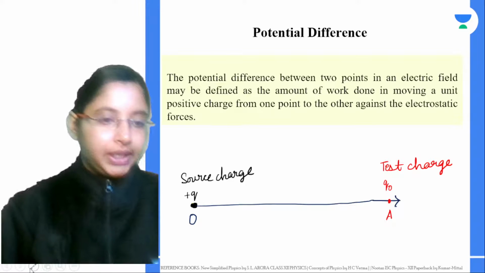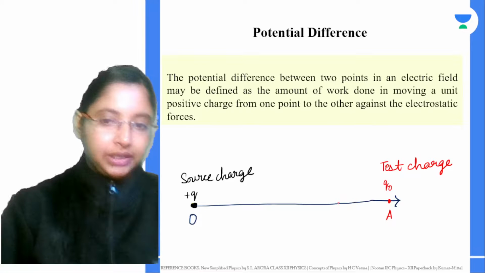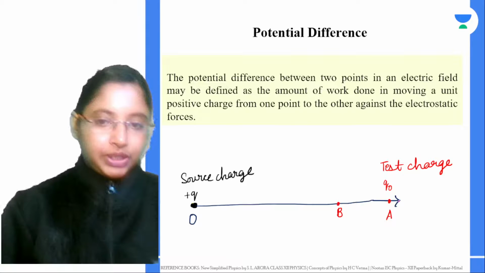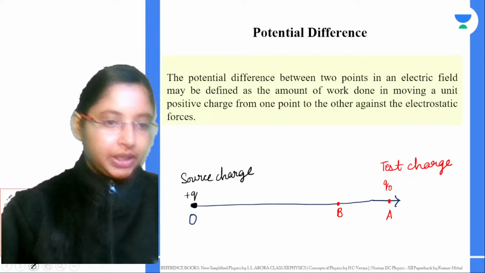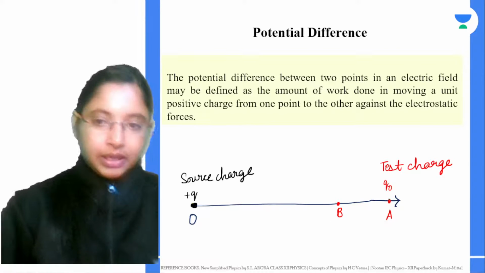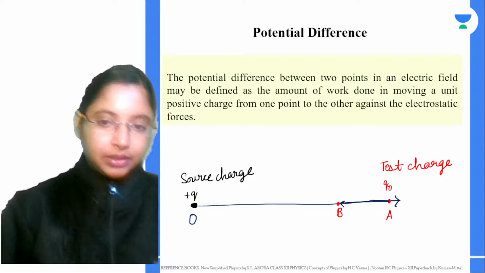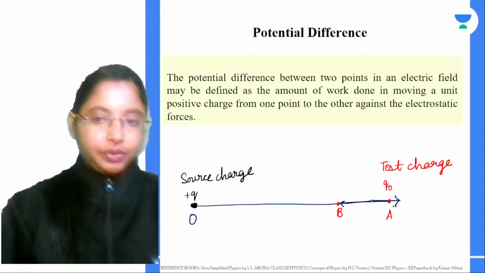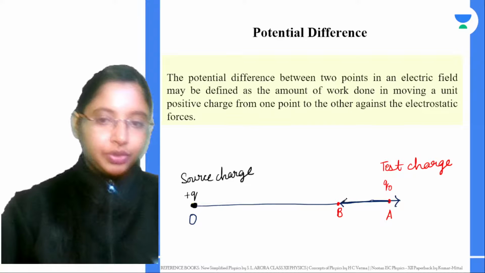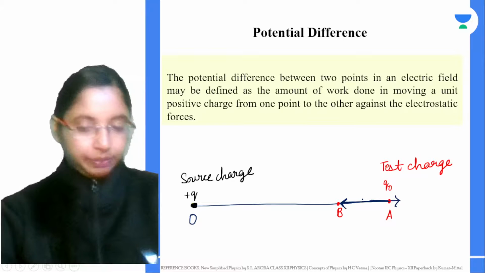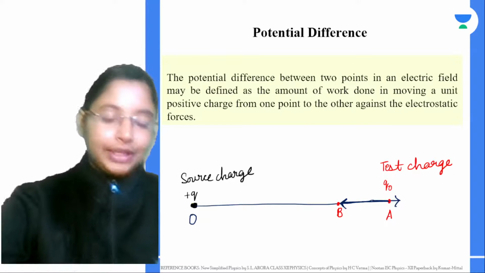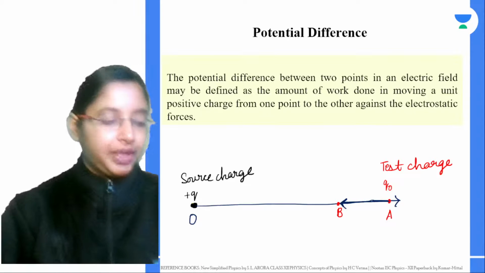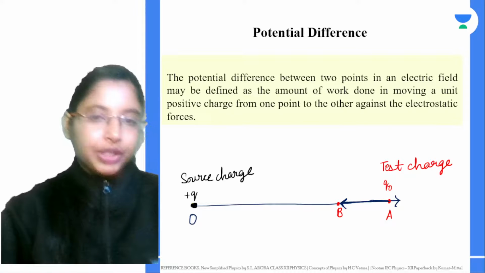Now in case you're moving this charge from this point A to this point B, against this electrostatic force, you're moving it in this direction, though it's a positive charge feeling a repulsion on this side, you're moving it in the opposite direction, towards the source charge.